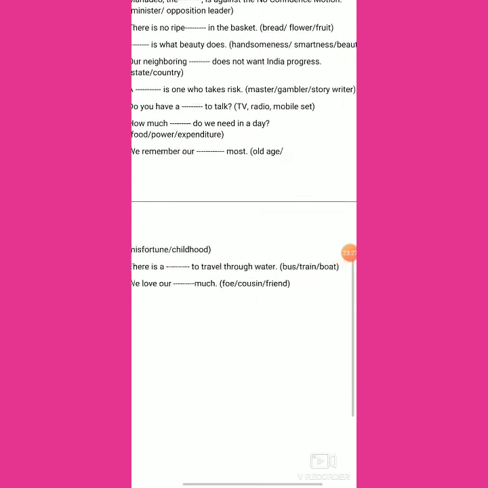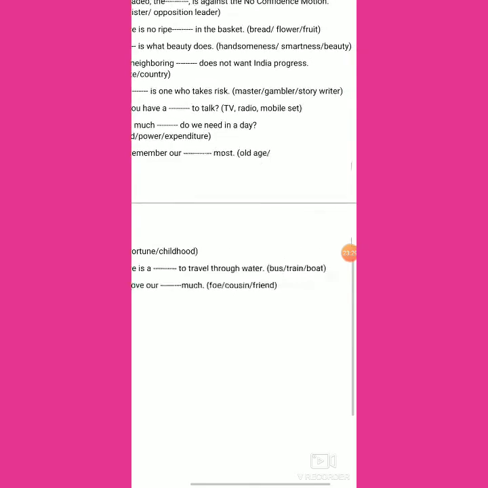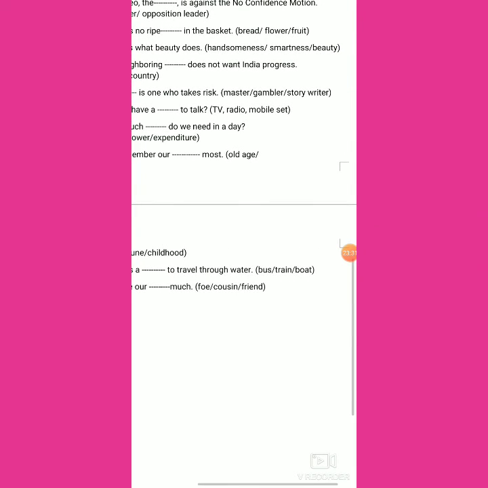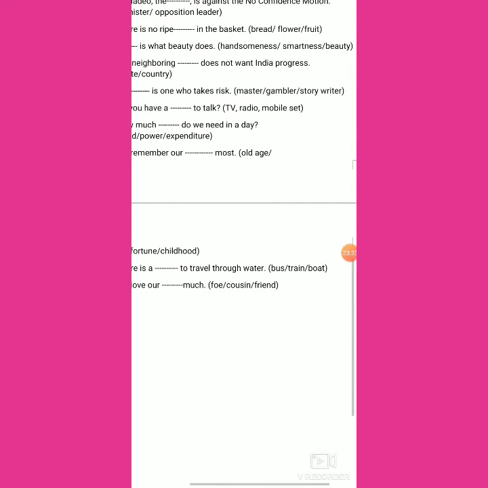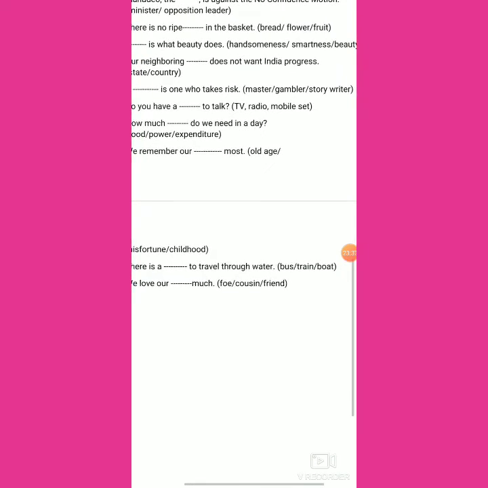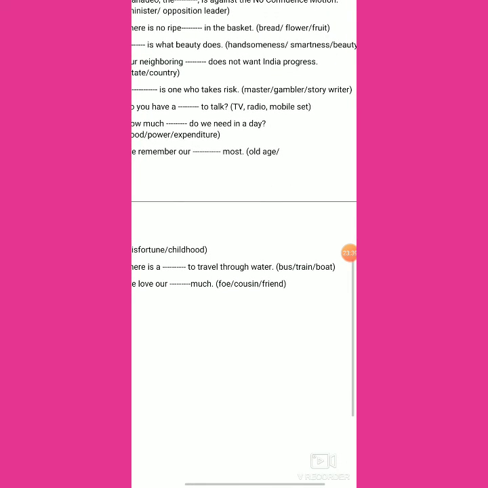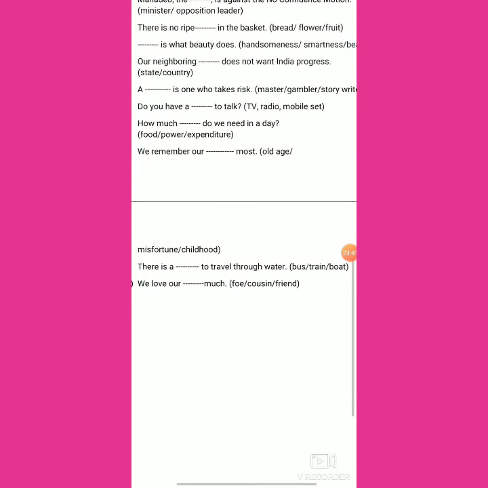There is a dash to travel through water. We already know a bus cannot travel through water, a train also cannot travel through water, and it is only a boat which can travel through water. So we may cite here boat. We love our dash much.